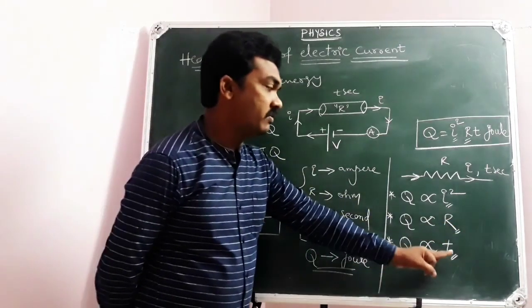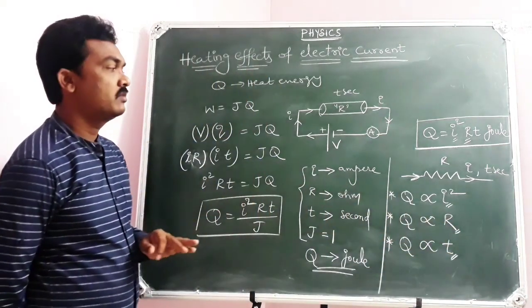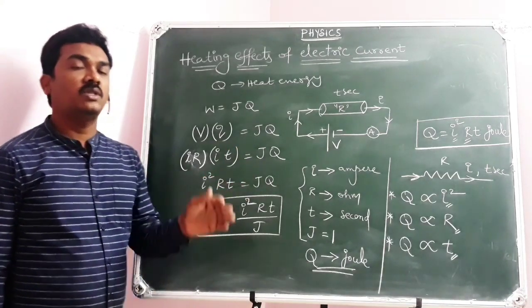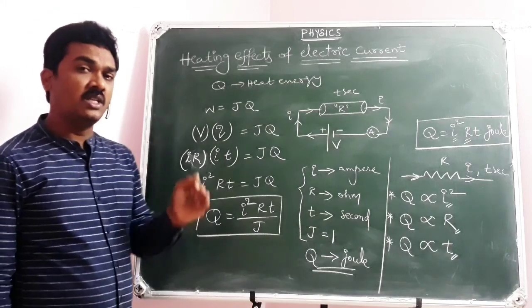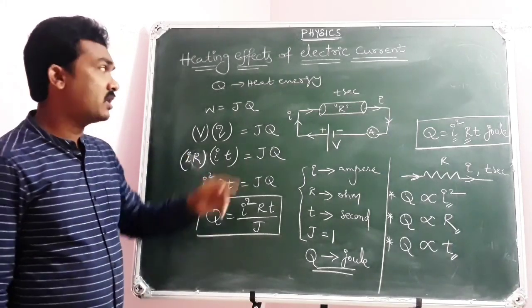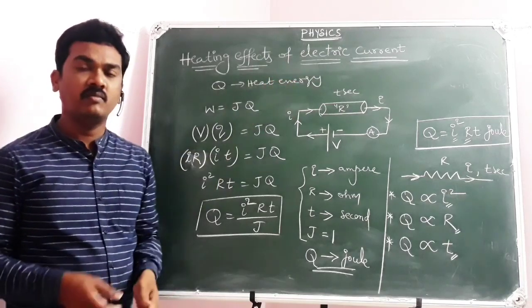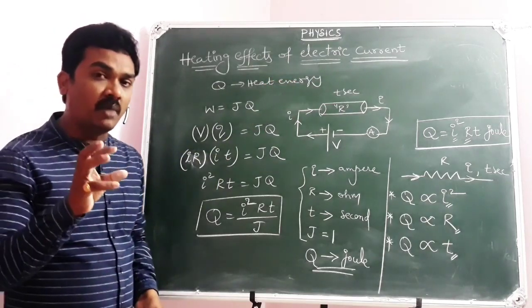Third one is the time for which current passes through the conductor. This is the point you need to understand. Of course, there are many more electrical devices that work on the principle of heating effects of electric current. Take our electric bulb.